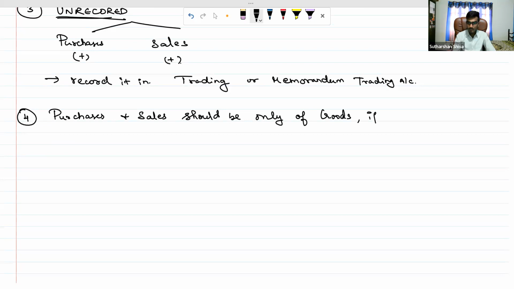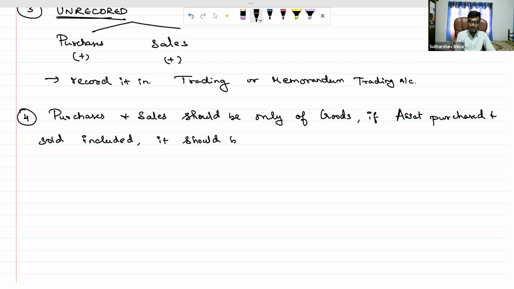Suppose if asset purchases included, asset purchased and sold included இருந்தா it should be eliminated. என்ன பண்ணிடணும்? asset purchase value okay, sold ஓட asset with இருக்க value we will subtract it. ஓகேவா? We will subtract it.